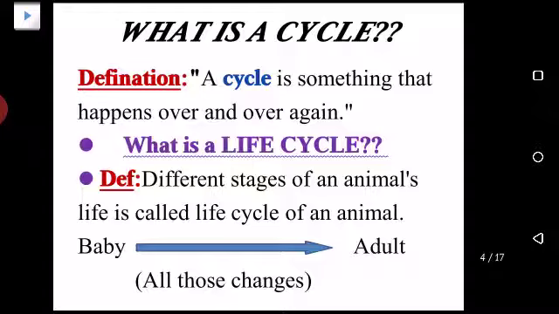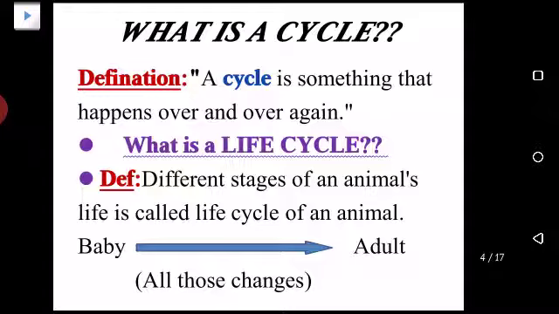So what is the life cycle of an animal? Life cycle of an animal are those changes that happen during the life of an animal. How it changes from baby to an adult is called its life cycle. Okay, what is an adult? Basically, anything that is fully grown and is strong enough is called an adult.